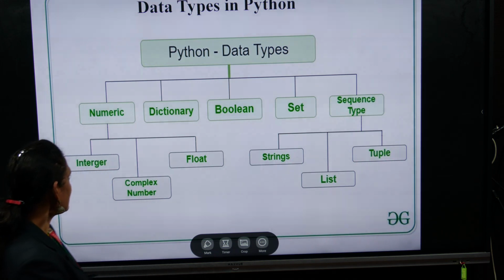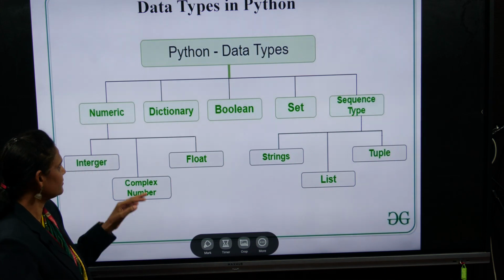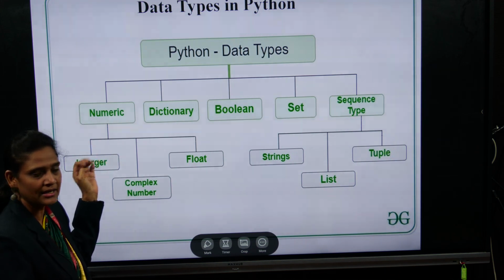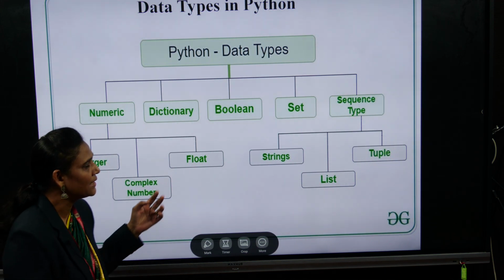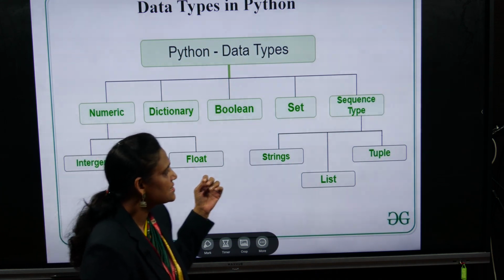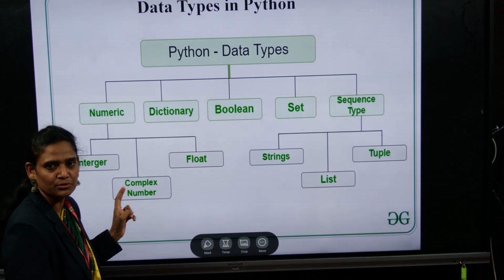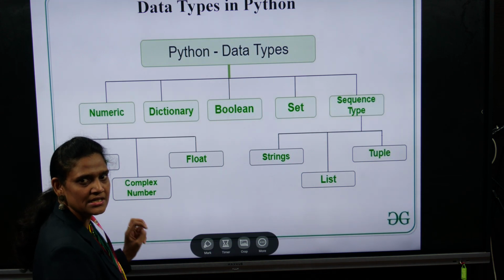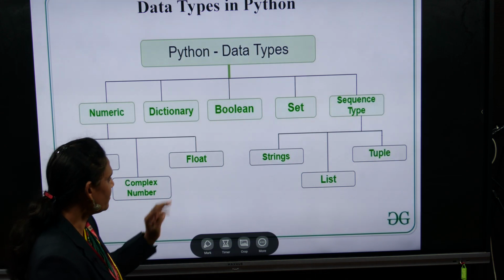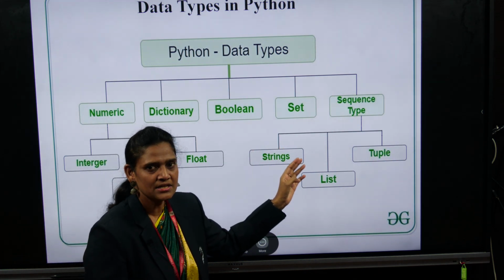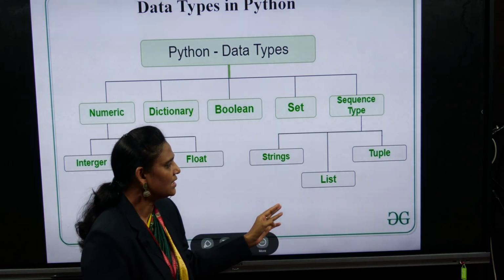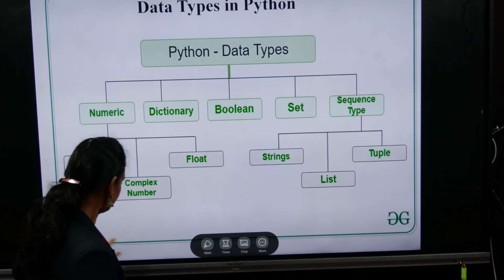In the basic data types, we have different types. First one is the numeric data type, second one dictionary data type, third one Boolean data type, set and sequence type. Again, the numeric data type is divided into three parts: integer, float and complex number. And the sequence data type has three types: string, list and tuple.